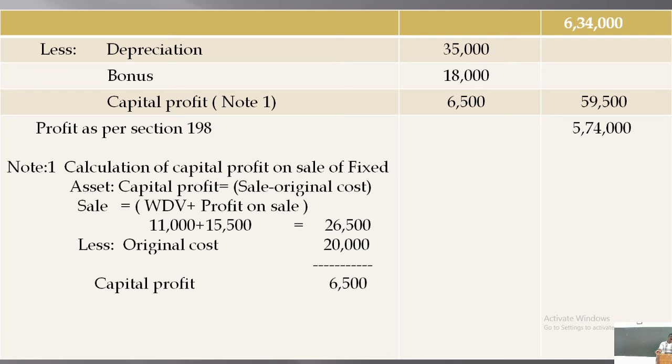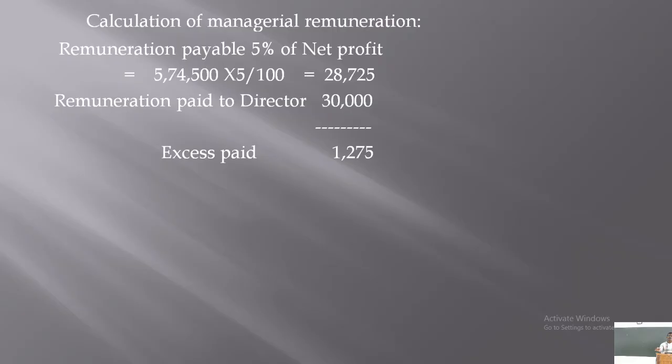You can note down the net capital profit also. Similarly, managerial remuneration is calculated at the rate of 5% on the profit.